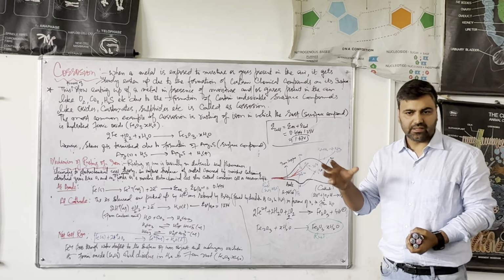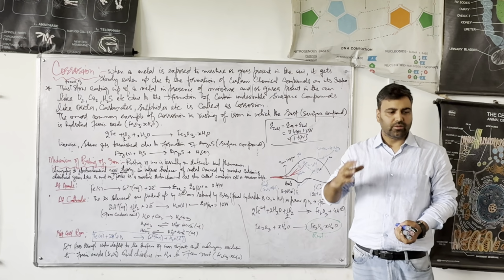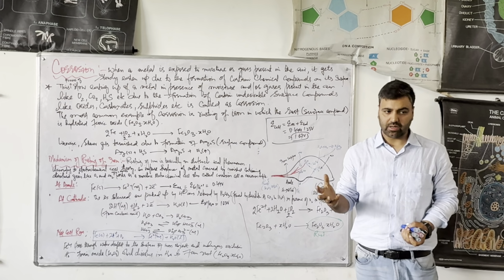Corrosion जो है, what is actually corrosion? तो corrosion जो है एक spontaneous phenomenon है. It is a spontaneous process. Though it is a gradual process, but it is spontaneous. It occurs of its own.